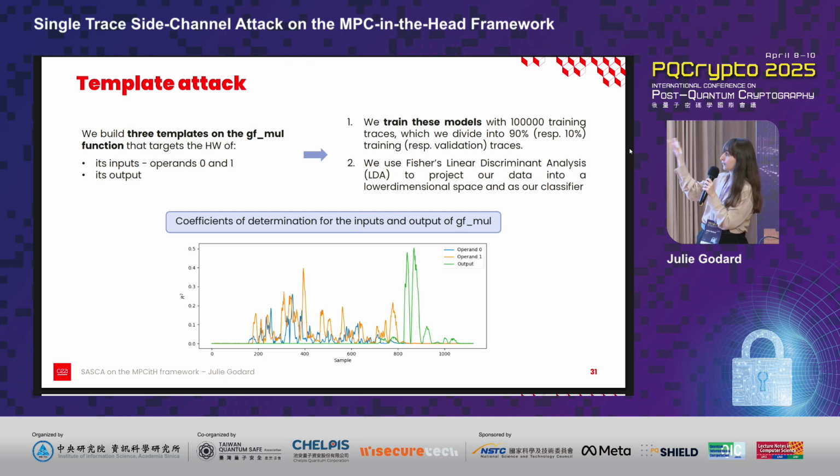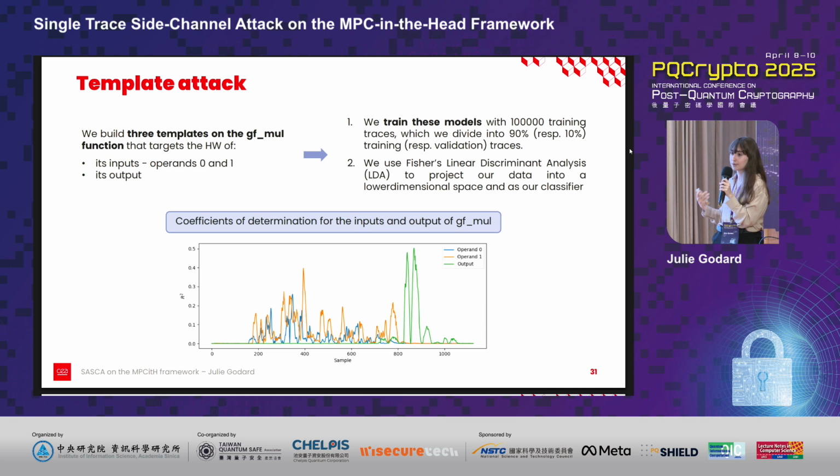Once we have confirmed that the function jfmul is leaking, we can build 3 templates on the jfmul function that target the Hamming weight of its input, so operands 0 and 1, and its output. To do this, we can train this model with 100,000 training traces, which we split into 90% training traces and 10% validation traces.